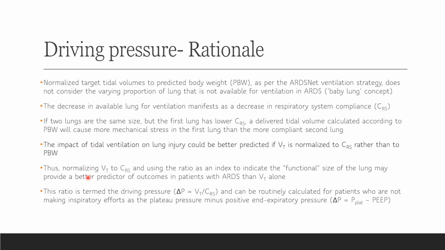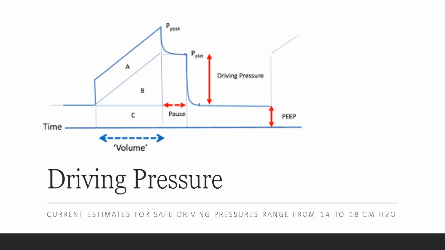Thus, normalizing the tidal volume to respiratory system compliance and using this ratio as an index to the functional size of the lung may provide a better predictor of outcome in patients with ARDS than tidal volume alone. And this ratio is termed the driving pressure. Here you can see a pressure time graph, and here you can see the difference between the plateau pressure and the PEEP is the driving pressure. The current estimate for safe driving pressure ranges from 14 to 18 centimeters of water.